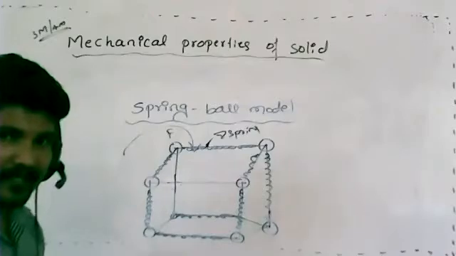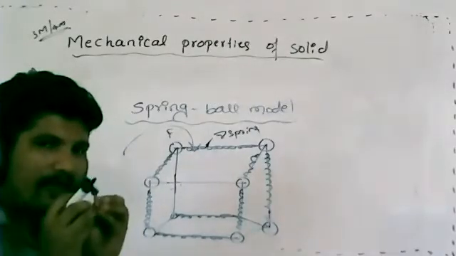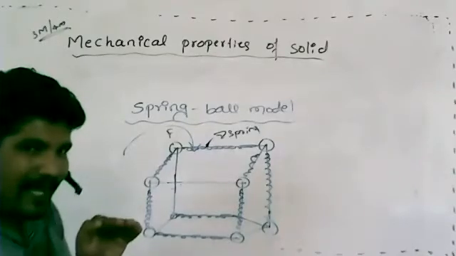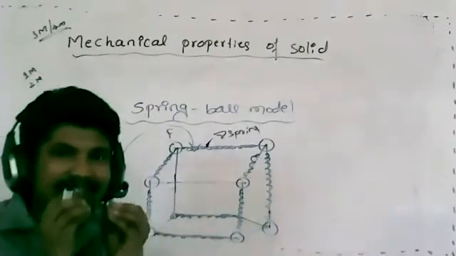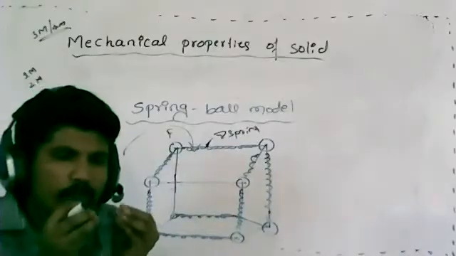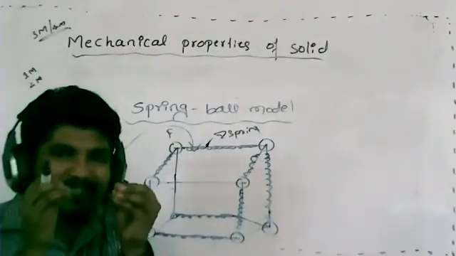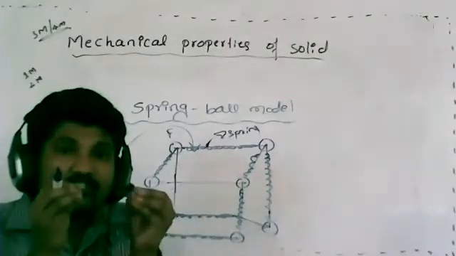Compression will happen. Shape and size changing means the interatomic distance, or the molecular distance between two molecules, will change.